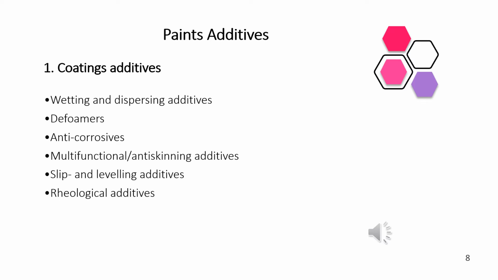They are anti-corrosive, multifunctional, anti-skinning agents, and used as a coating.